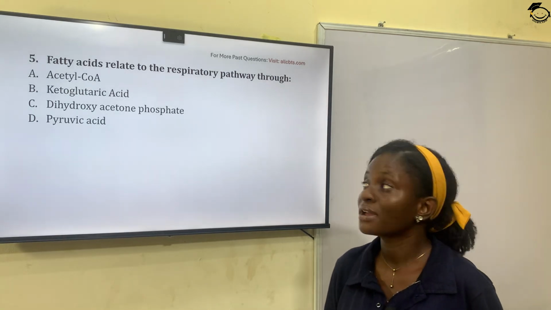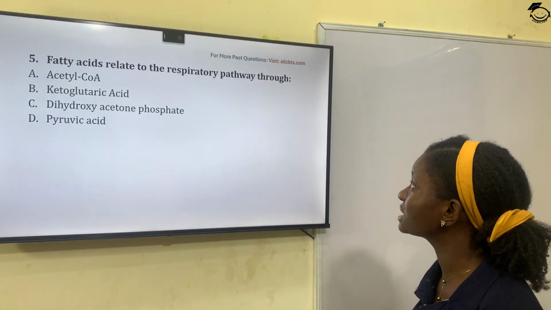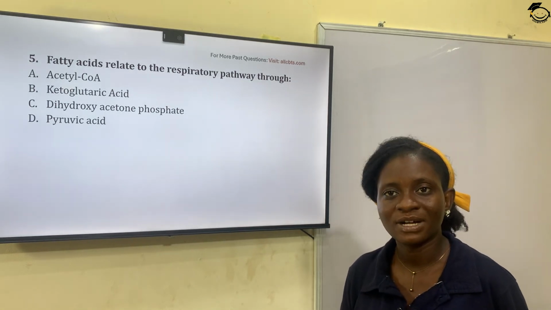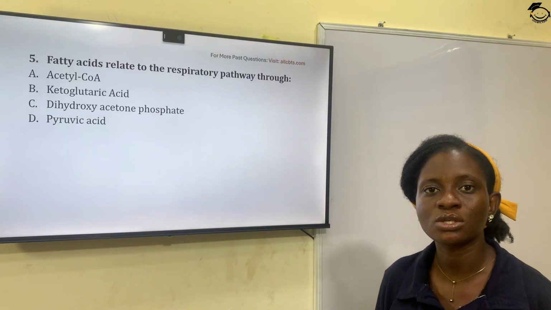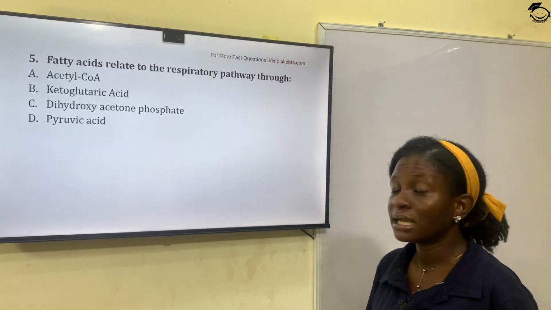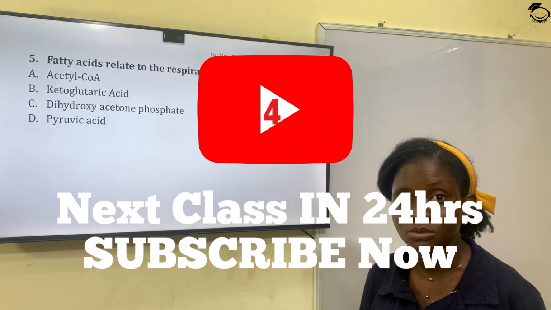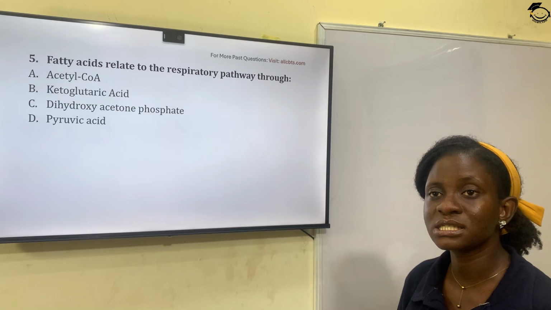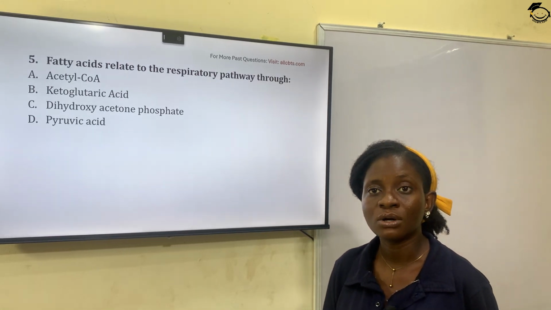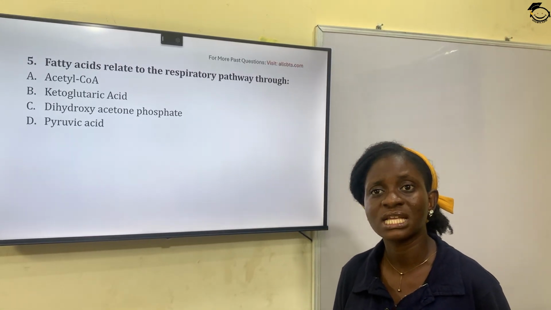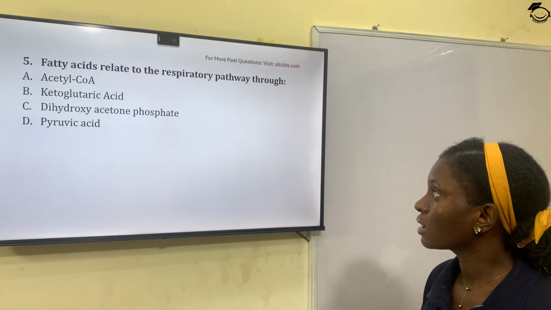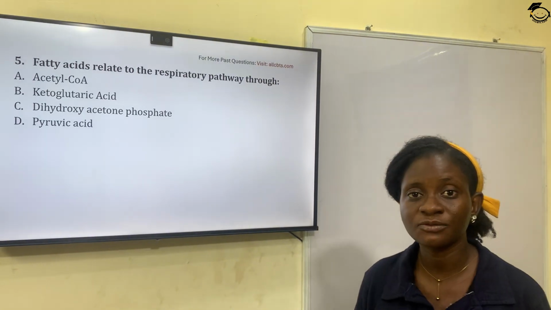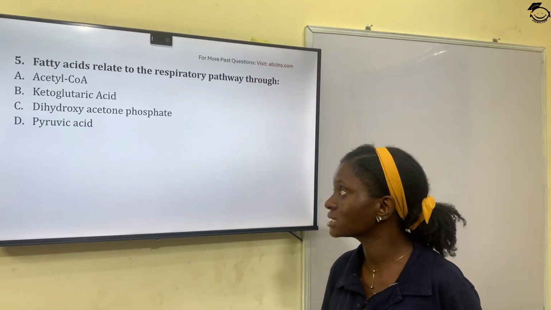Question 5. Fatty acid relates to respiratory pathway through... When we talk about fatty acid pathway, it's also in beta oxidation, and it generates a molecule known as acetyl-CoA, and this acetyl-CoA is involved in other metabolic pathways such as electron transport chain. And it's also involved in oxidative phosphorylation and TCA cycle.